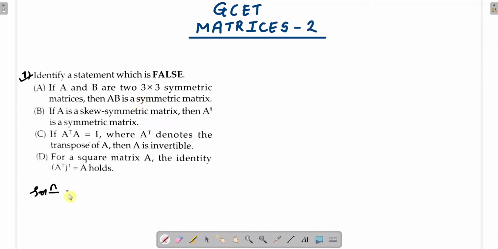Okay, so solution, let us see A. Here you have to take A and B as symmetric matrices.